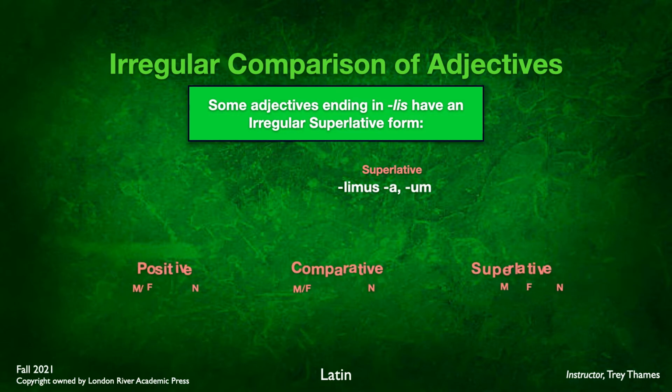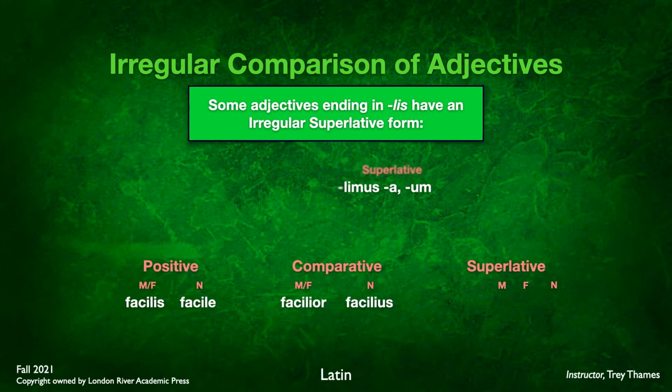Let's look at the example here of facilis, facile. The stem here is facil, and so when we add the limus, a, um, we end up with facillimus, a, um. The comparative stays the same, it doesn't change at all.